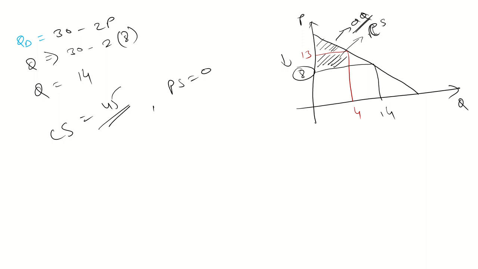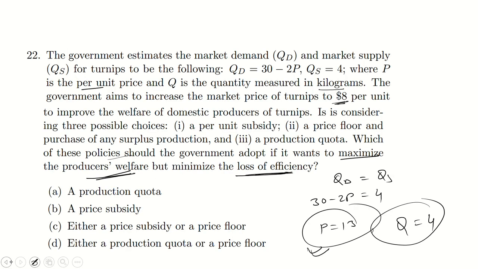Guys, just think now, the equilibrium price is this much, but the government wants a price of rupees 8. So why would you produce such things at rupees 8? No. So subsidy no, price floor no. Now production quota. Production quota will happen when there is an increase in price.